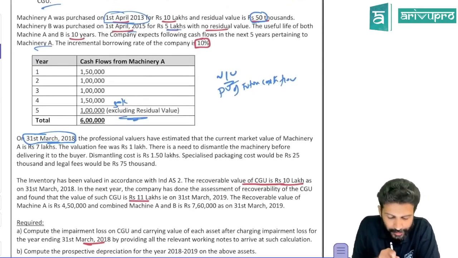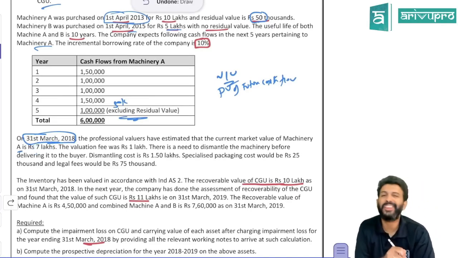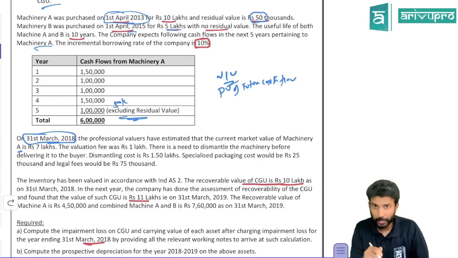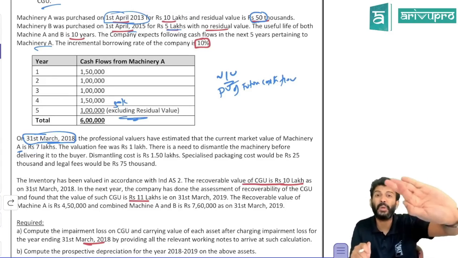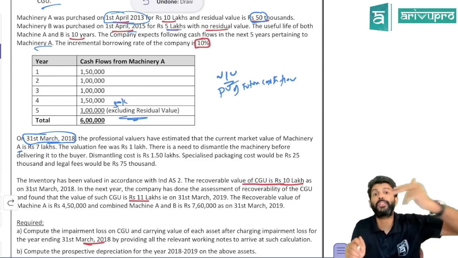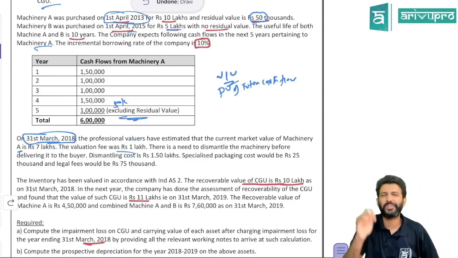All right. On 31st March 2018, professional valuers have estimated the current market value of machinery A alone. They said the value of this machinery is 7 lakh. So if you sell it, you will get 7 lakh. Is this the recoverable amount? No. Recoverable amount is fair value less cost to sell. 7 lakh is the fair value. We don't want fair value. We want fair value less cost to sell. Valuation fee is 1 lakh. Valuation fees is not cost to sell.